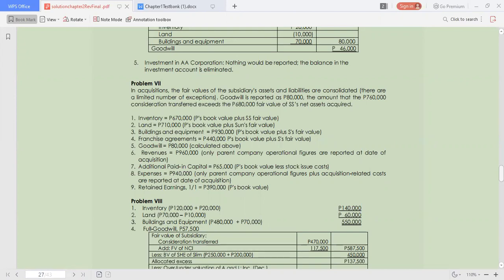Ford Corporation entered into an acquisition program and acquired 80% of Slim's common stock on January 2, 2024 for 470,000. The fair value of the non-controlling interest at the date was determined to be 117,500. A careful review of the fair value of Slim's assets and liabilities indicated the following.